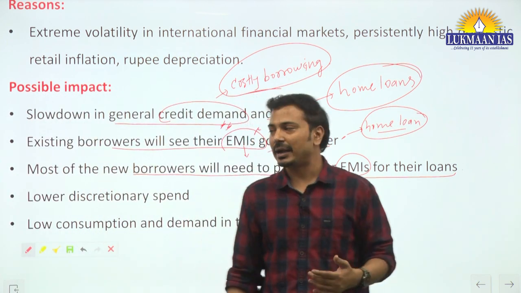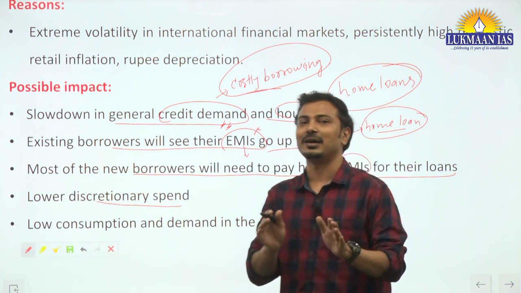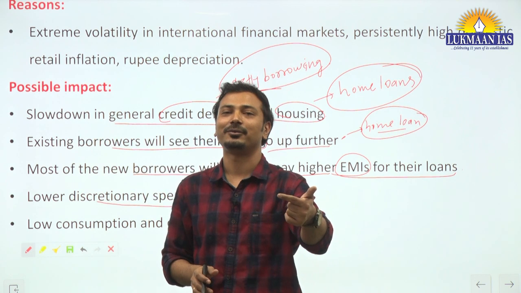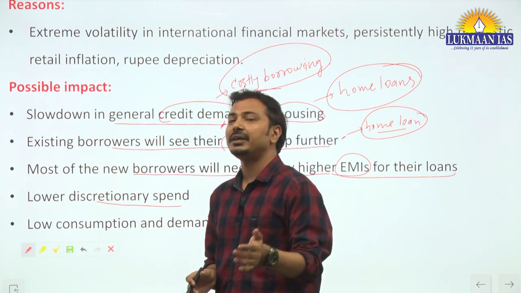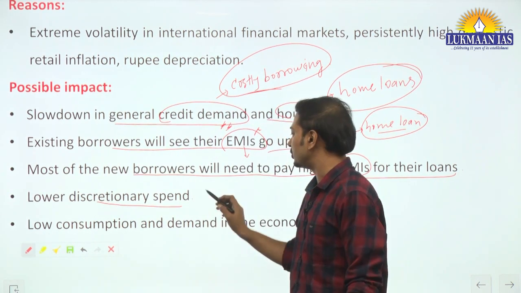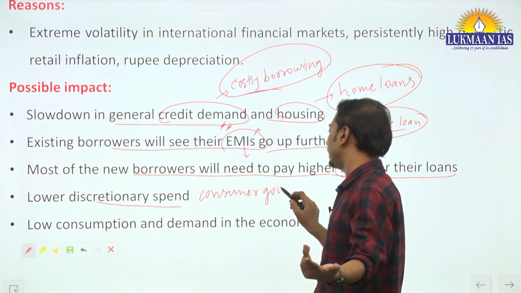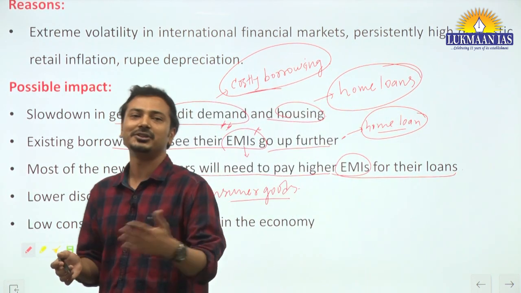Now, the next impact is lower discretionary spending. Just now I said that अगर आपको ज़्यादा पैसे देने पड़ेंगे तो आप अभी नहीं खर्च करेंगे. आप बोलेंगे 6 महीने बाद मैं लेता हूँ, घर भी लेना है, 6 महीने बाद डिले करेंगे. So discretionary spending, especially on consumer goods. Necessary goods तो लेंगे ही आप, ठीक है, आप खाना तो खाएंगे ना, of course, so you will buy food grains, you will buy vegetables.